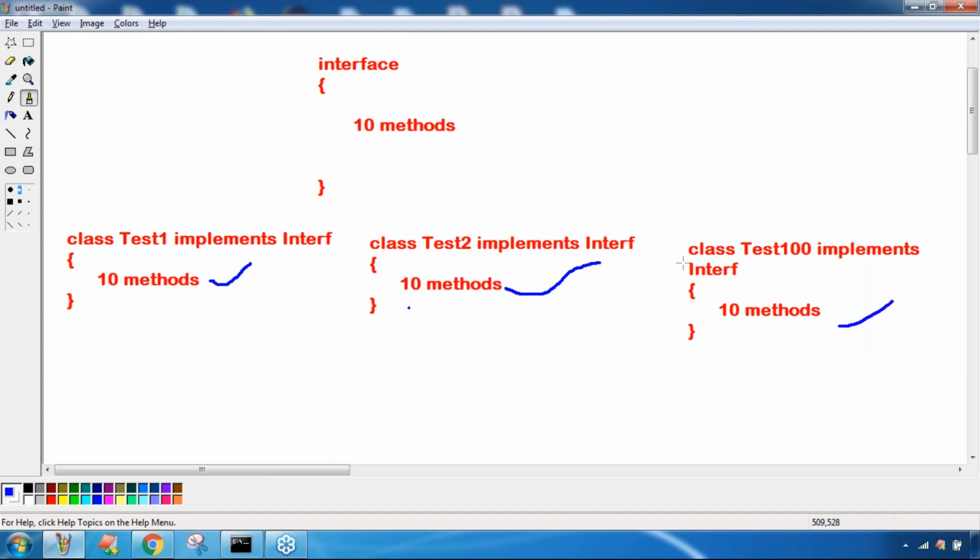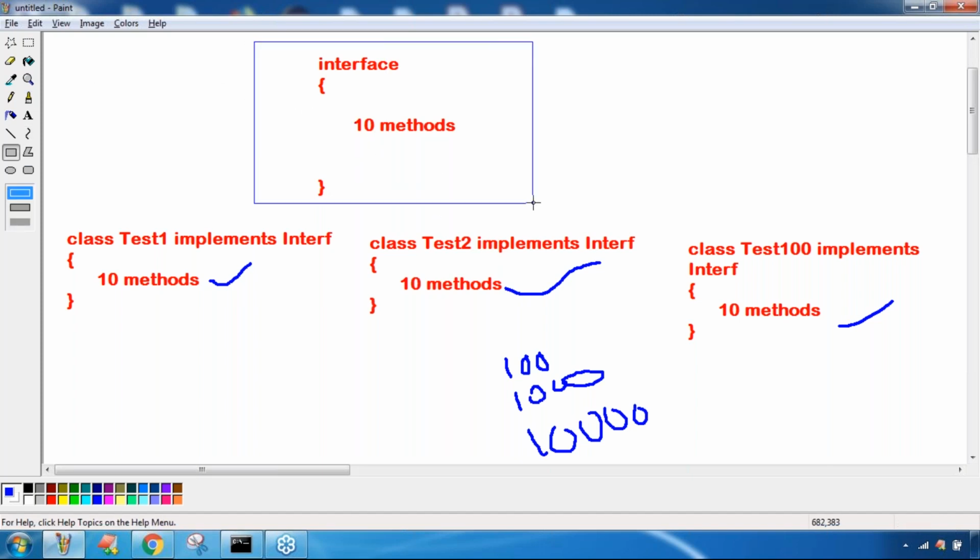So, sir, in the first year almost 100 implementation classes are there. In the second year 1000 implementation classes are there for this interface. Next, in the fourth year 10,000 implementation classes are there. As the age of this interface increases, the number of implementation classes keeps on increasing. Any doubt?